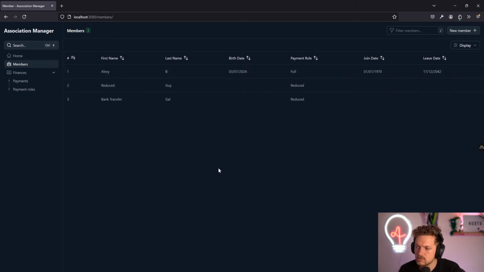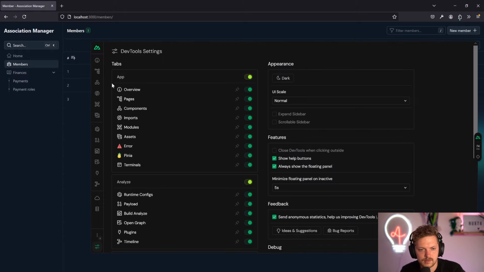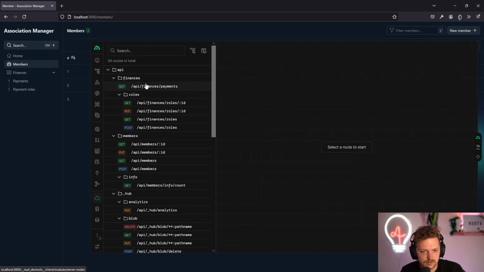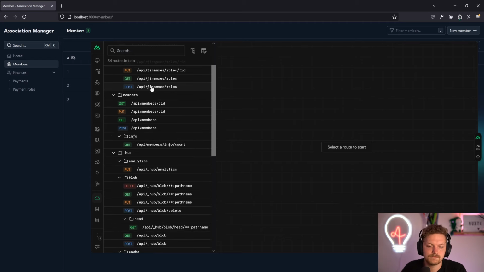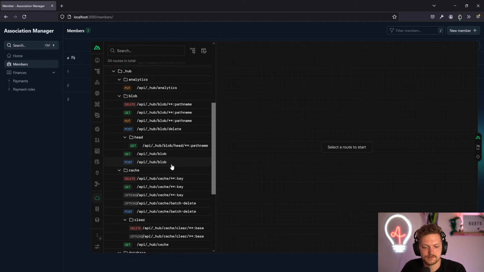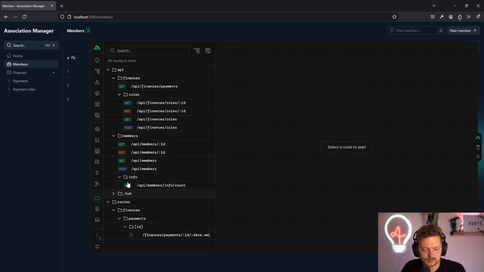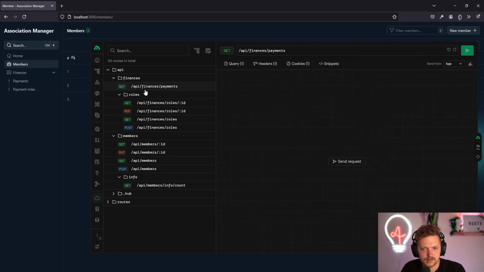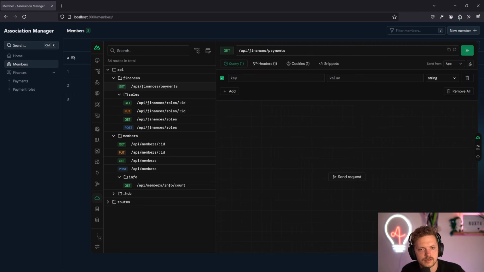We need to pass the date in anyway. So let's take the Nuxt Devtools here, because we have an API tab somewhere. There's so many icons nowadays. They're all really cool. Server routes also nice to see. So what we need, we can close the hub ones. We can close this one. And here. Oh, it's right. It's a get route. That is correct.